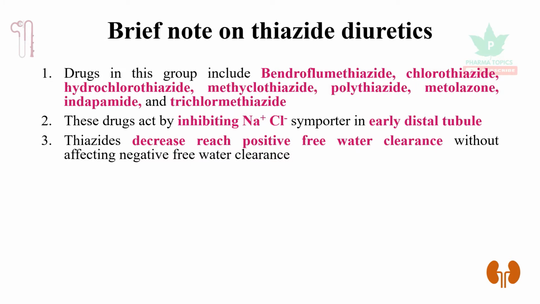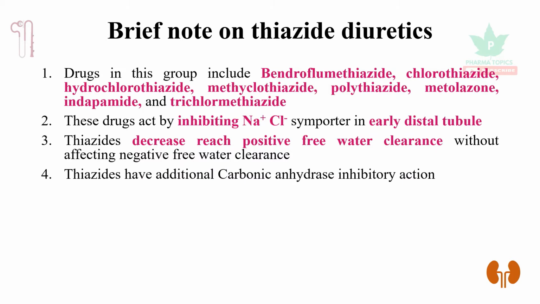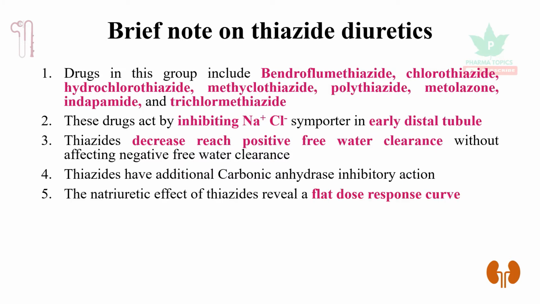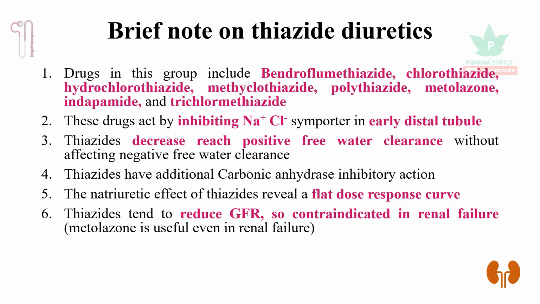That means they decrease only the hypertensive levels; they don't affect the normal levels. Thiazides have additional carbonic anhydrase inhibitory action. The sodium elimination effect, called the natriuretic effect of thiazides, reveals a flat dose response curve. Thiazides tend to reduce glomerular filtration rate, so they are contraindicated in renal failure.